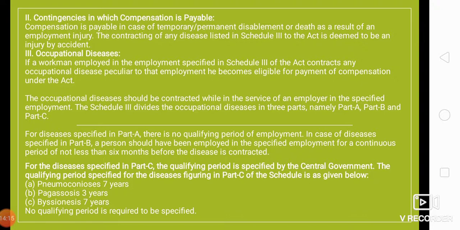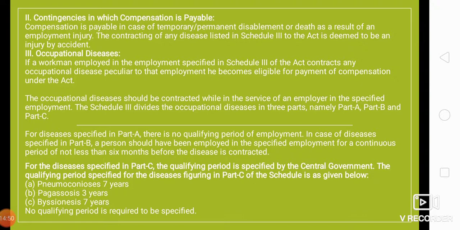Okay, let's move further. It basically says if a person has worked for this much of period, right, and during this a person gets this disease, then he'll be eligible for that, right? So it says for the diseases specified in Part C, the qualifying period is specified by the central government, right? So this is the qualifying period specified for the disease figuring in Part C of the schedule, as I said, right?